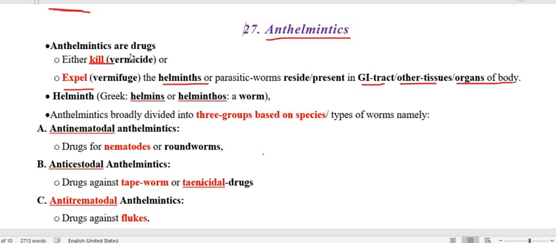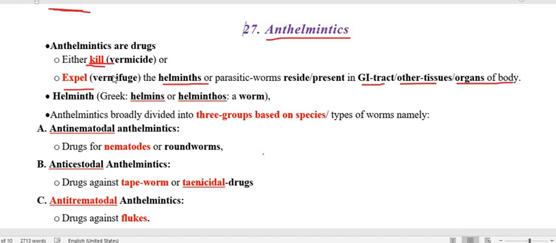Defined as the drug that we are going to use to kill the parasitic worm or helminth, that we call a vermicide, and as well as if the drug is going to expel out the helminths or parasitic worms that reside in or are present in the gastrointestinal tract, other tissue or organ of the body, it is called an anthelmintic.